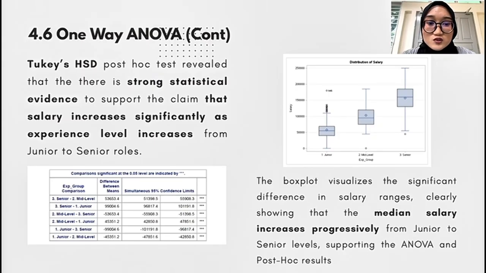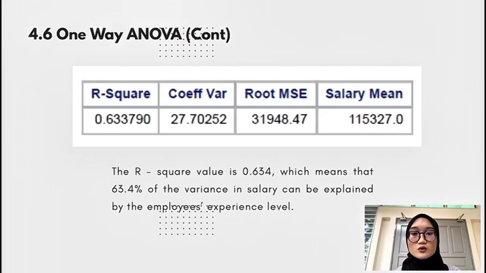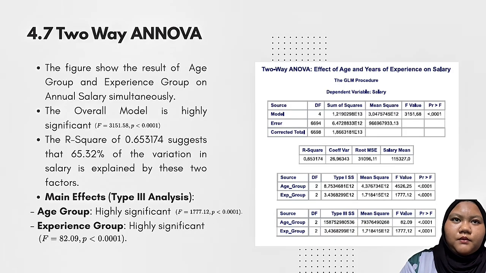The box plot visualizes the significant difference in salary range, clearly showing that the median salary increases progressively from junior to senior level, supporting the ANOVA and post-hoc results. The last one from ANOVA is R-square. The R-square value is 0.634, which means that 63.4% of the variance in salary can be explained by the employee's experience level. I will be explaining the result of our two-way ANOVA test.